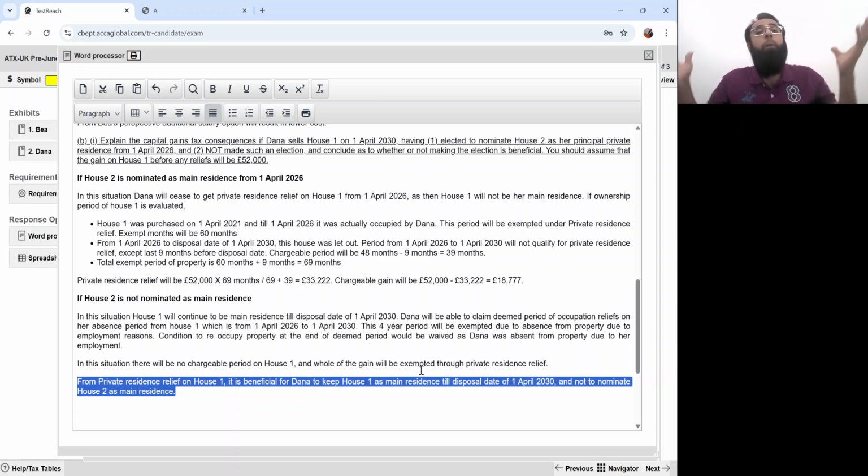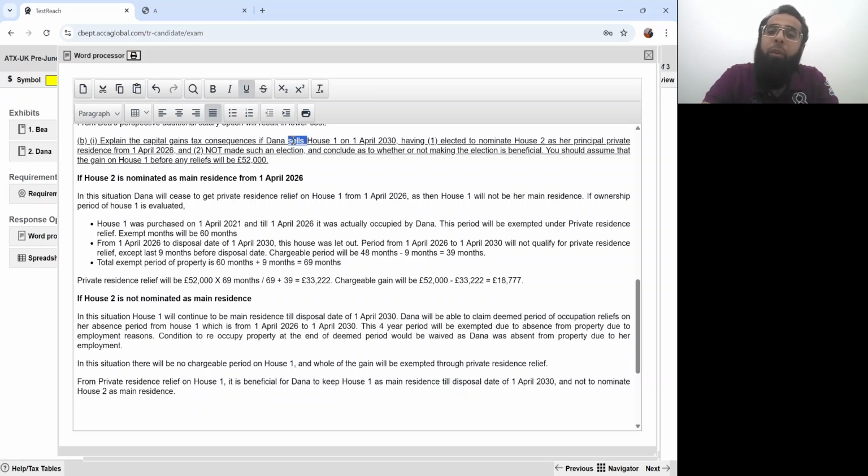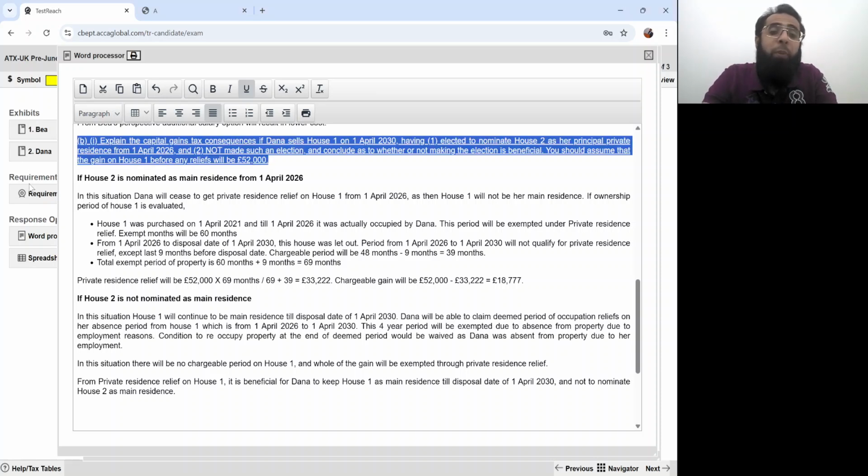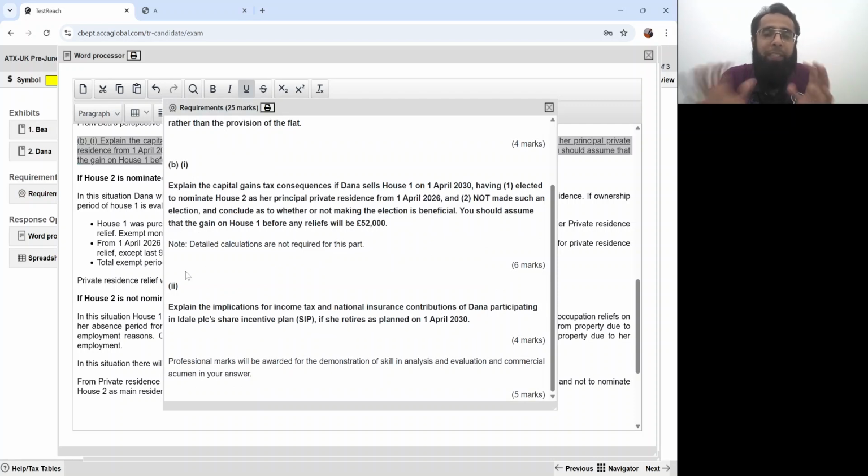But obviously, on a broader picture, when she's keeping house one as main residence, then in this 4 year period, house two is getting a chargeable period. But our question was just to comment on the consequences from the perspective of house one, which we did. Okay? I hope that you guys are getting it. But it is one of those requirements in which a student has to stop and read it on his own also, so that the things get clear in his mind.